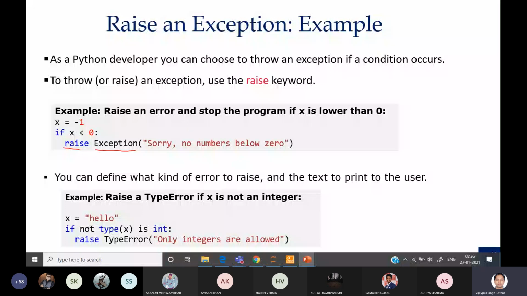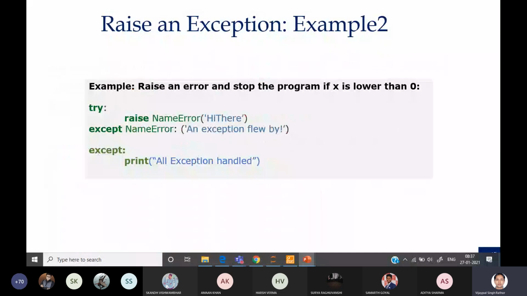You can see one example here. Whenever we write a raise keyword that generates an exception, it should be written inside the try block to handle the exception. Otherwise it will not be handled, and it will show an error in the execution.